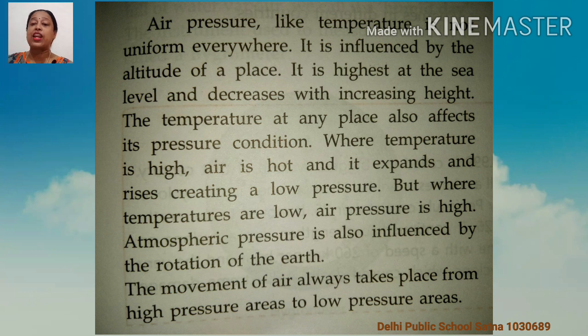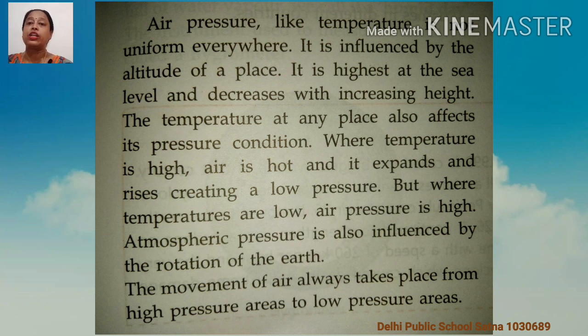Atmospheric pressure is also influenced by the rotation of the earth. Children, we are talking about the factors. The movement of air always takes place from high pressure area to low pressure area. The movement of air, children, always takes place from high pressure area to low pressure area.